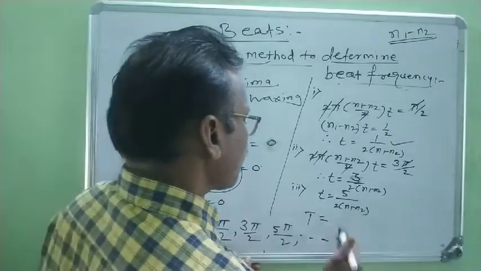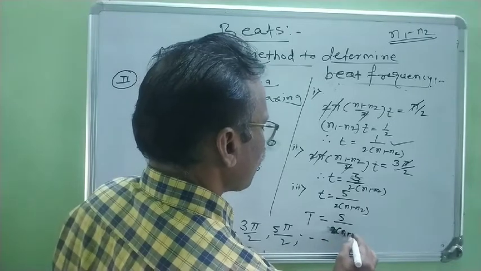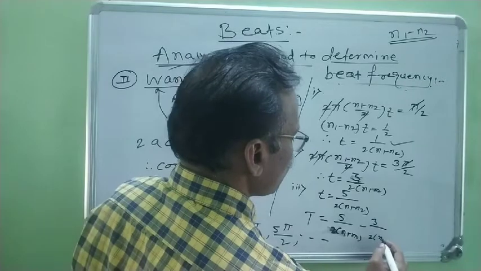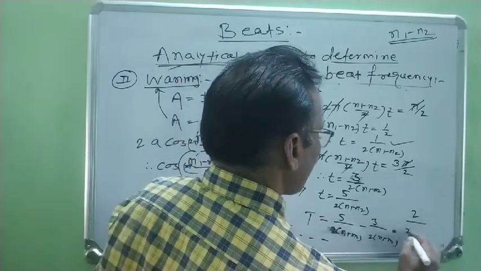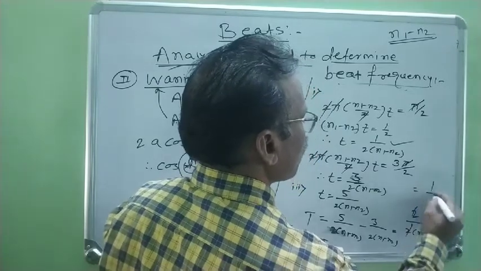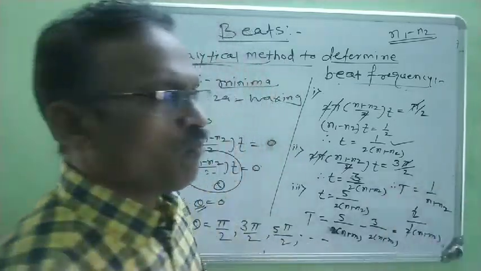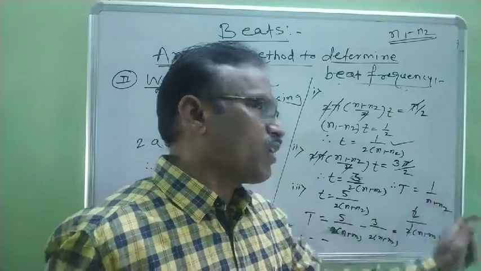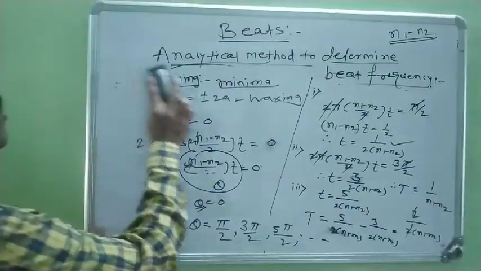This period of beats is always equal to 5 upon 2(n1 minus n2) minus 3 divided by 2(n1 minus n2). Now it is equal to 2 upon 2(n1 minus n2). It gets cancelled. It is 1 upon n1 minus n2. Therefore, the period of beats capital T is equal to 1 upon n1 minus n2. In this way, the period of beats for waning is also known to you.